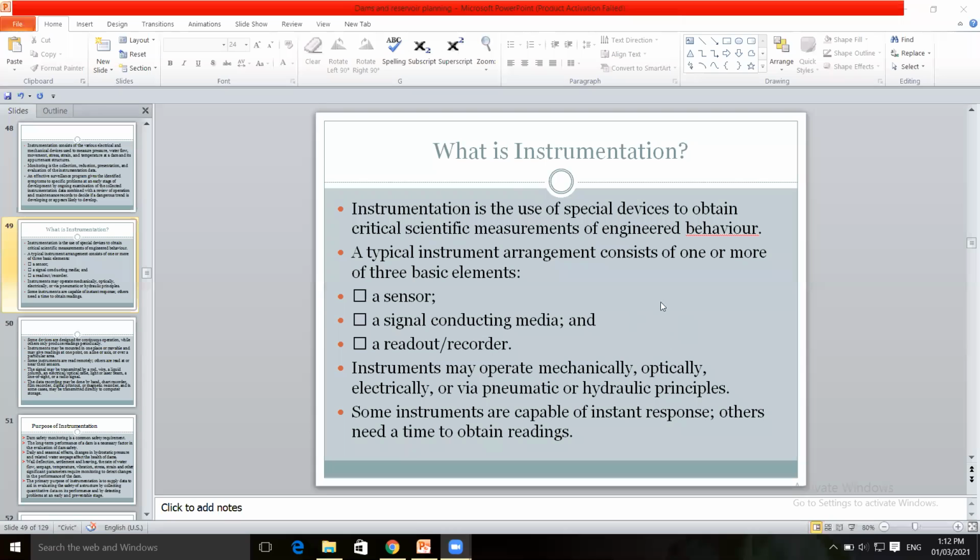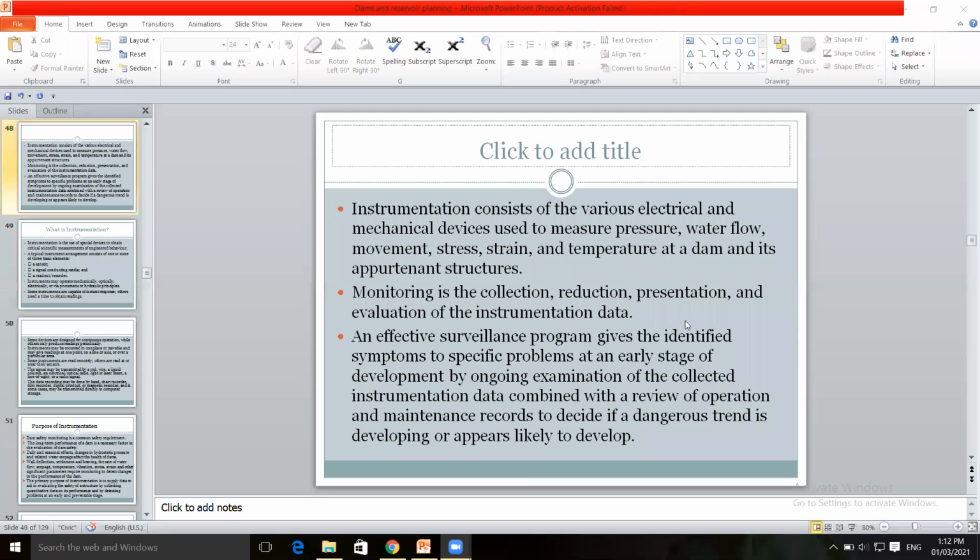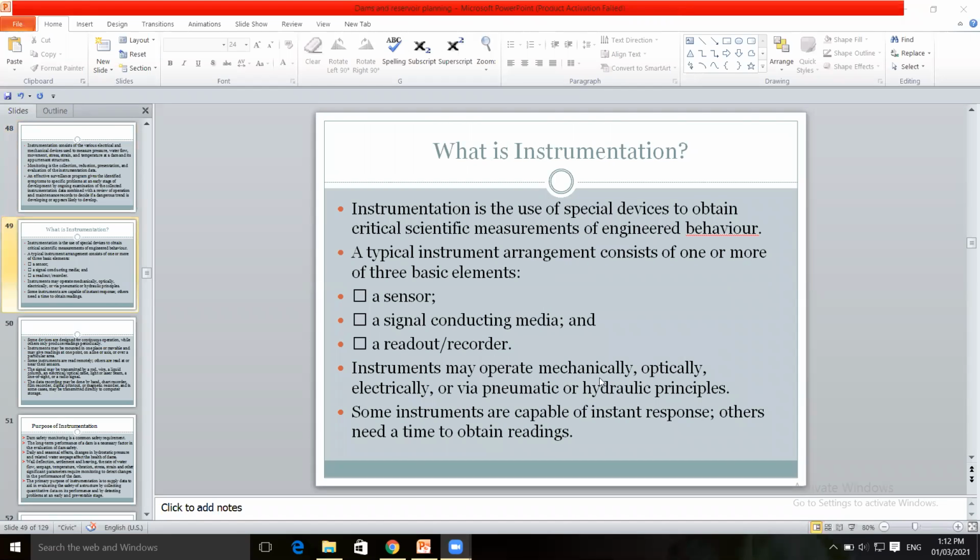Some sensors, signal conducting media, or recorders may be used to record data, to store data, to collect data regarding measurement of pressure, water flow, movement, stress and strain, and temperature at the dam site location.